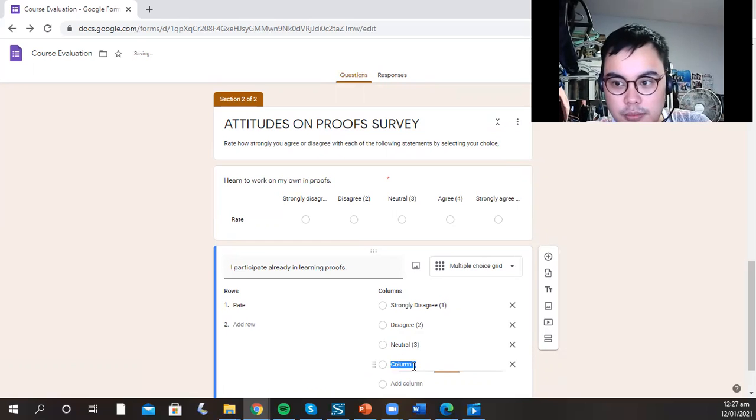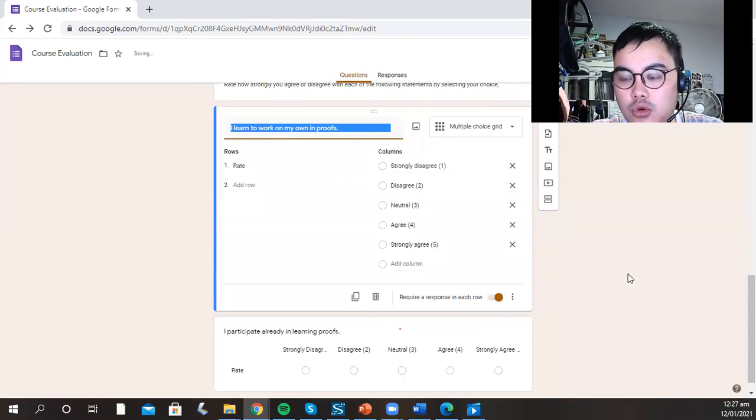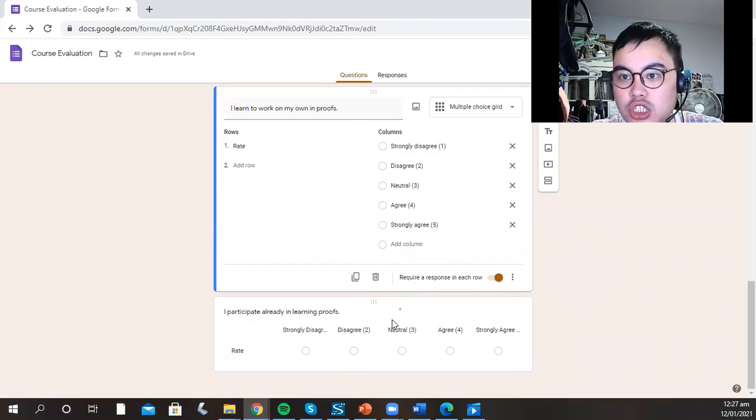Here, your number 4 is agree. Here, this is strongly agree. So you're going to do the same thing. To avoid wasting time, why not just copy paste, then do the same thing.